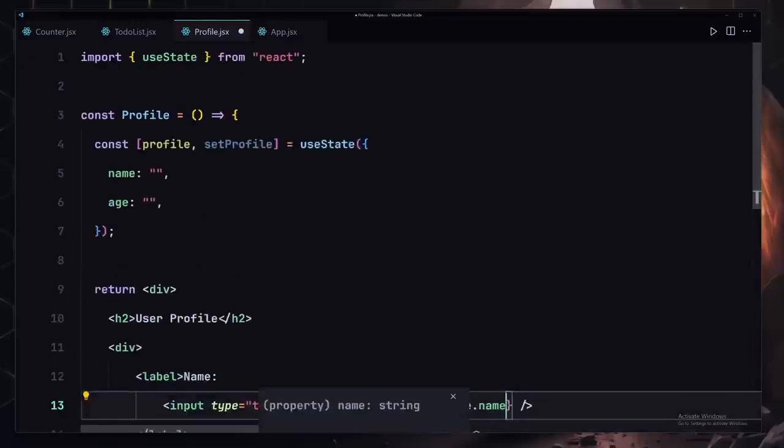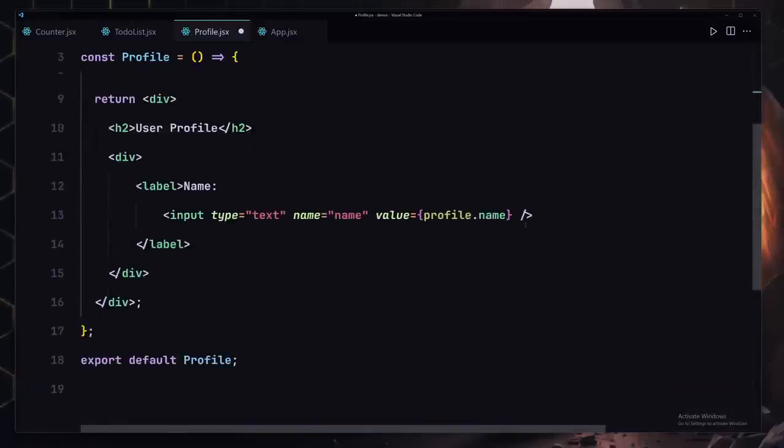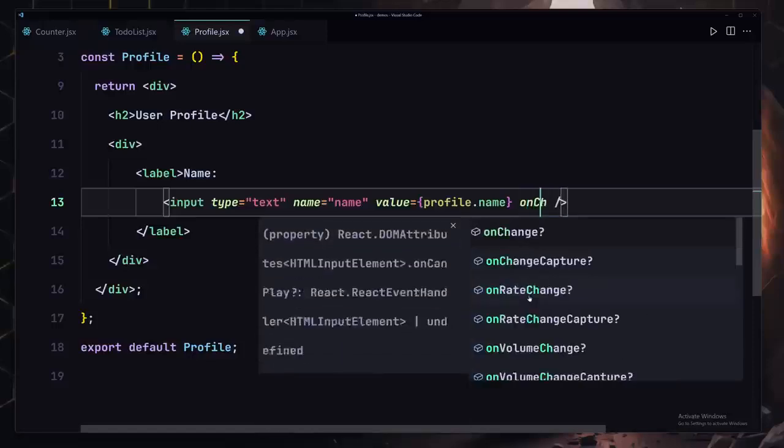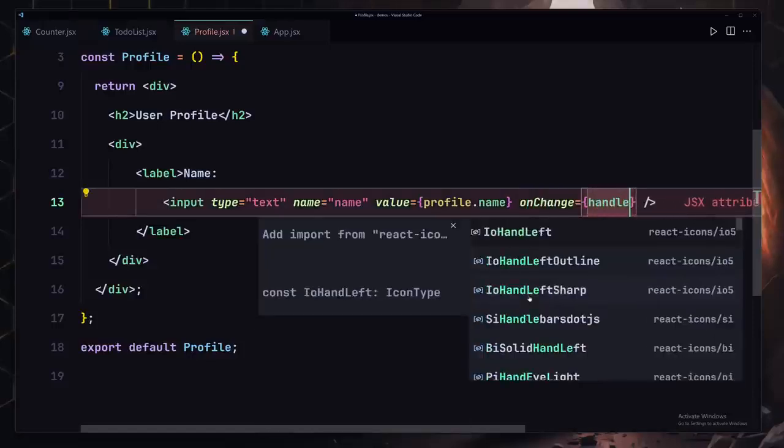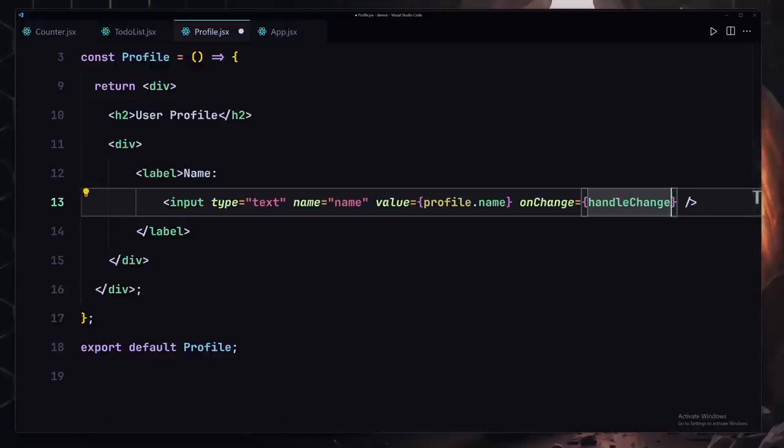Okay, so this is profile.name, which will be coming from there. And when somebody types something inside there, we're going to be firing this function, which will be called handleChange. There we go. We're going to be creating this function in a few seconds, but first of all I'm going to take care of the rest of these labels and stuff.